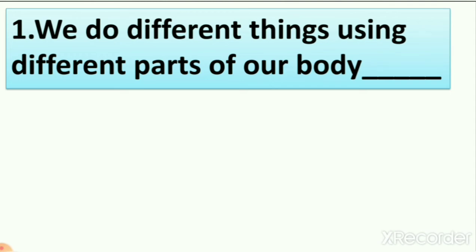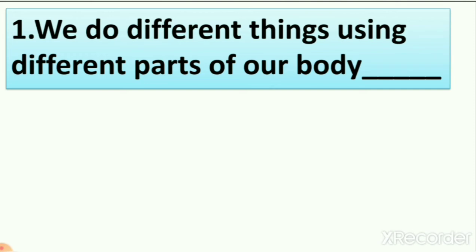Do we use one body part for doing all things? Like we are using tongue to eat, right? So can we eat with our nose? Can we speak with our nose? No, we are smelling with the help of our nose, right?